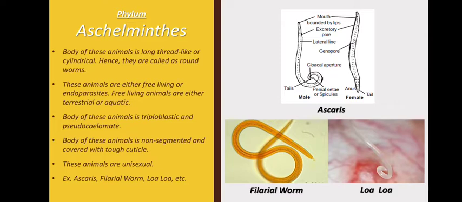These animals have triploblastic body and they are pseudocoelomate. Where in platyhelminths we saw that their body is acoelomate, means their body does not have any cavity. Whereas here the body has pseudocoelom, means false cavity. These animals do not show any segmentation and they are covered with a tough cuticle. Basically a covering is there which is called as cuticle. For example, Ascaris, filarial worm, Loa, etc.